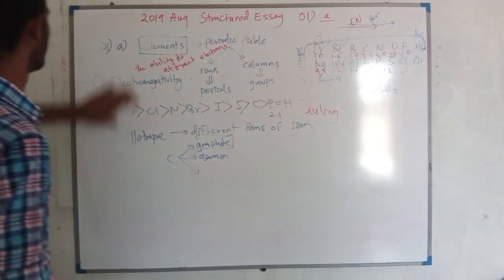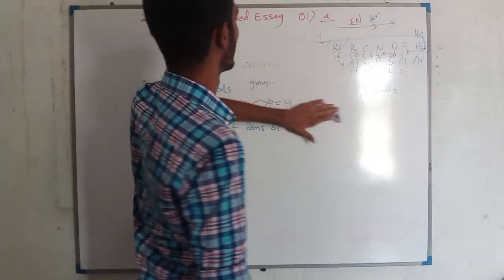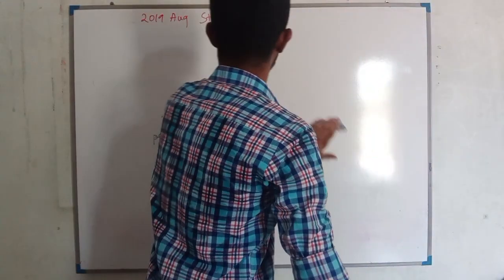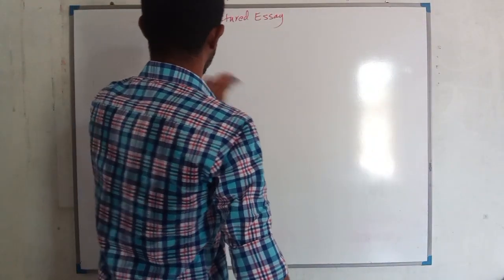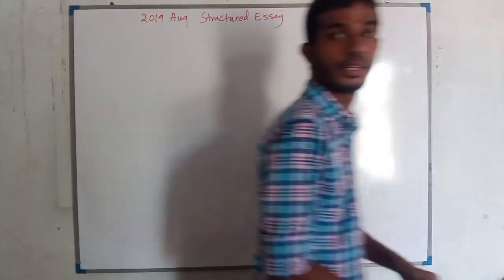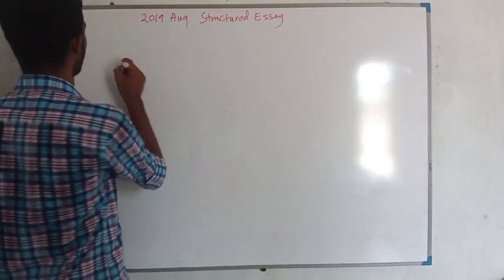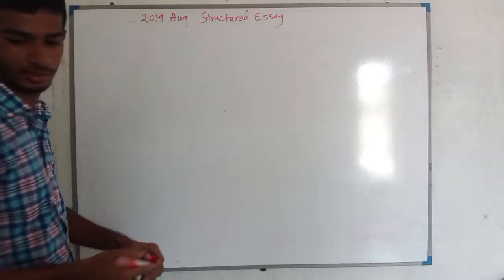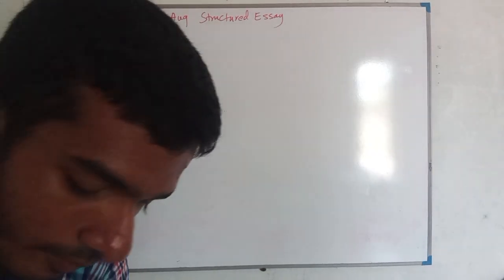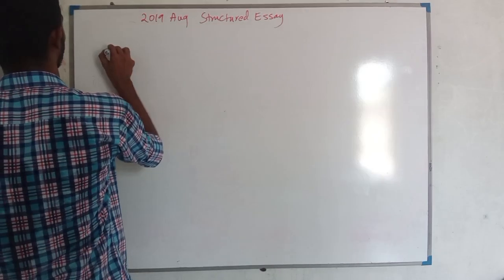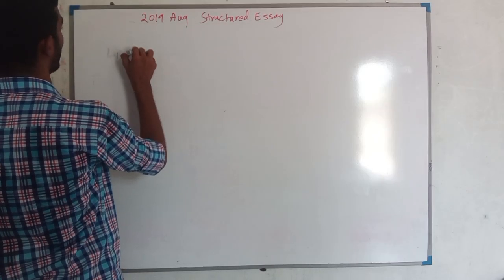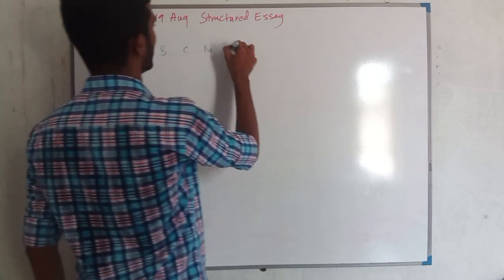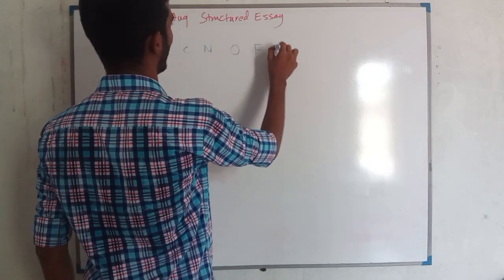Let me erase all of these things, and we are interested only in the second period elements. Writing: lithium, beryllium, boron, carbon, nitrogen, oxygen, fluorine, and neon.